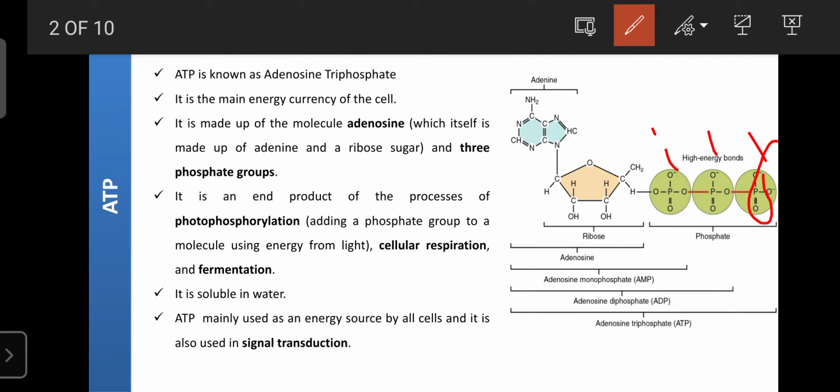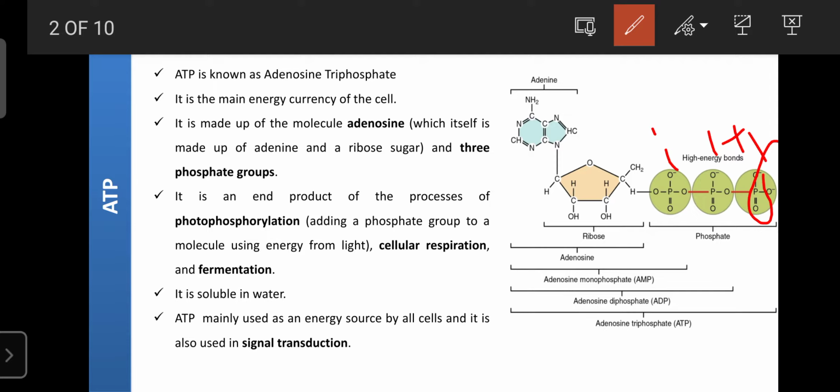After losing one phosphate group from the ATP, it becomes adenosine diphosphate. It means the hydrolysis of the phosphate group in any compound or biomolecule releases energy. Here also, due to hydrolysis or loss of a phosphate group from adenosine triphosphate, energy is released. If the same ADP gains one phosphate group, that is, addition of one phosphate group, then it requires energy. Instead of releasing energy itself, it requires energy for the formation of adenosine triphosphate.